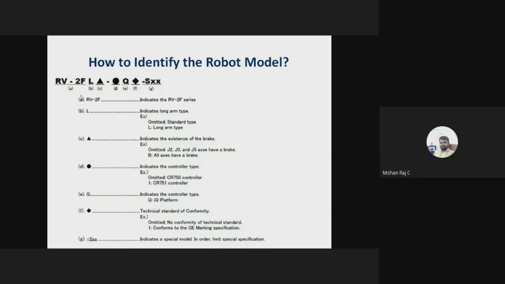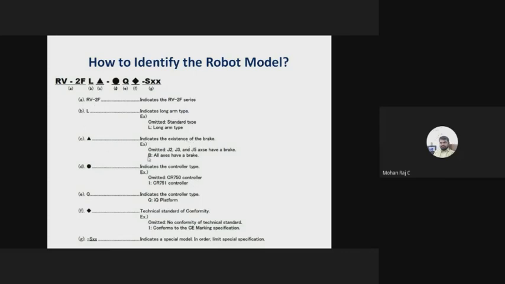And what about this triangle? L means that it is a long arm type. If there is no L, it is a short arm type. I will tell you the maximum range of the robot. If it is long, it may be greater than 1 meter. And this triangle here indicates the existence of brakes.